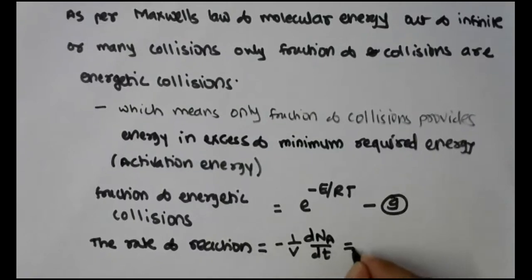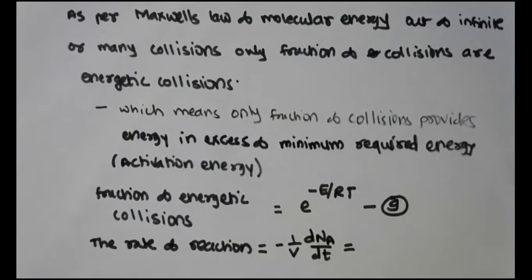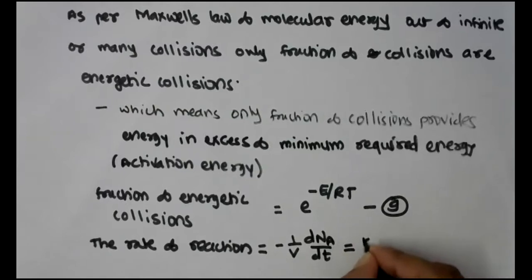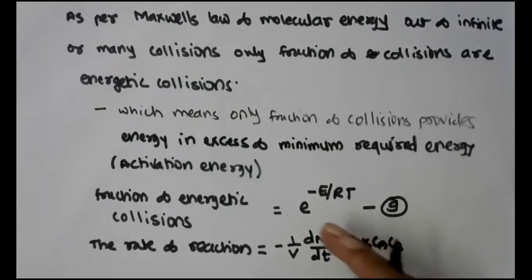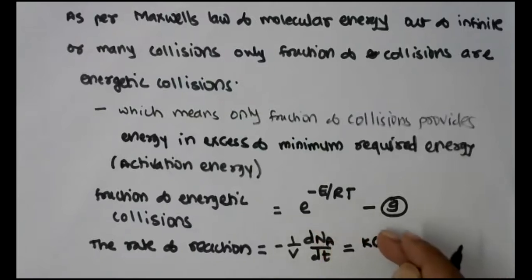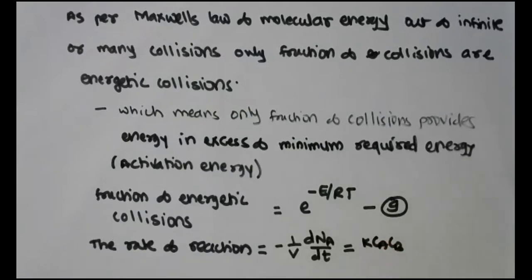Suppose I consider the second reaction, A plus B gives P. Then this will be equal to k CA CB, assuming an elementary reaction. Otherwise, I could not have written it like this. You are aware that A plus B gives product, so the molecularity is 2, and here from the statement the order is also 2. So we are considering an elementary reaction.